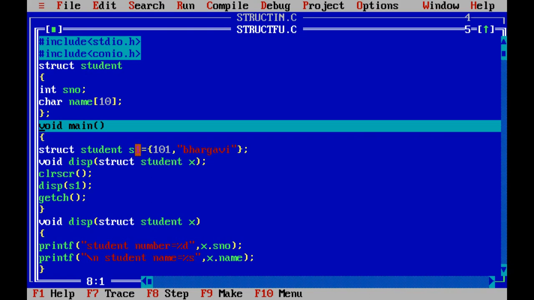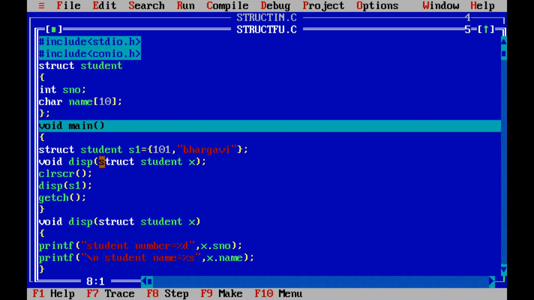Now this structure variable consists of direct data. I'm not going to printf, enter the data, accept with scanf, accept the data, number, name. I'm not writing everything. Why? Because how to write that we have already seen in the previous program. So how to initialize direct values I'm explaining in this program. Struct student S1 101 Bhargavi I'm giving.